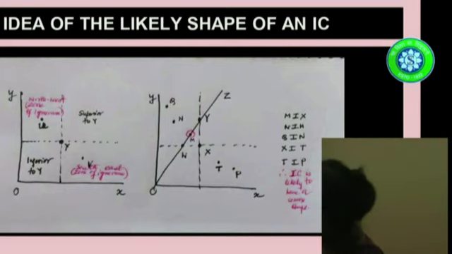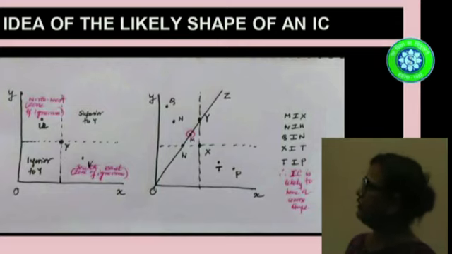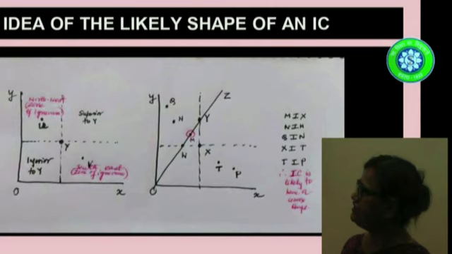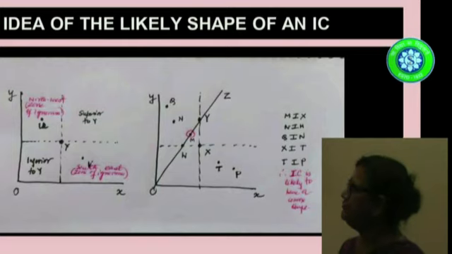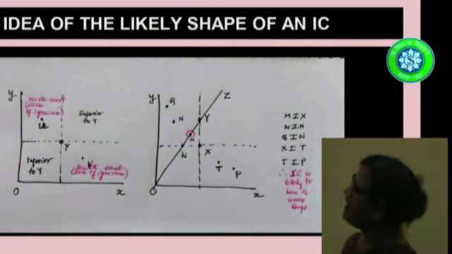Now let us go to the northwest zone and the southeast zone. In the northwest zone, it may happen that compared to commodity bundle Y, one of the bundles, say U, may have more of one commodity than Y and less of the other commodity than Y. Same thing can happen with V. So this means in the northwest zone there is a commodity bundle which can be indifferent to Y. Similarly, in the southeast quadrant there would be another commodity bundle which can be indifferent to Y.